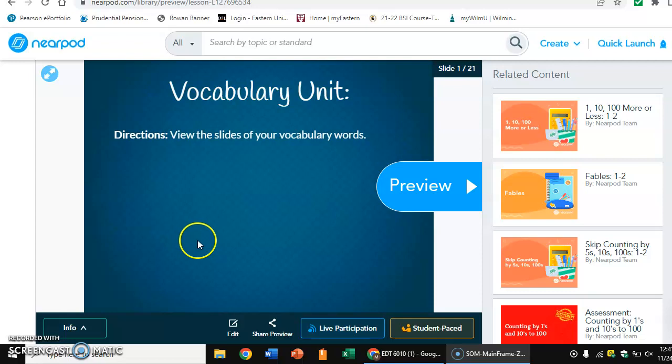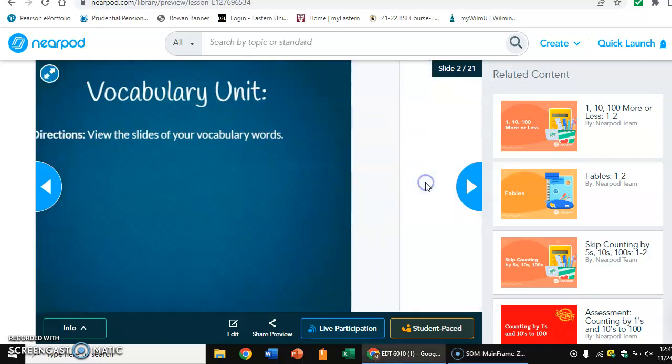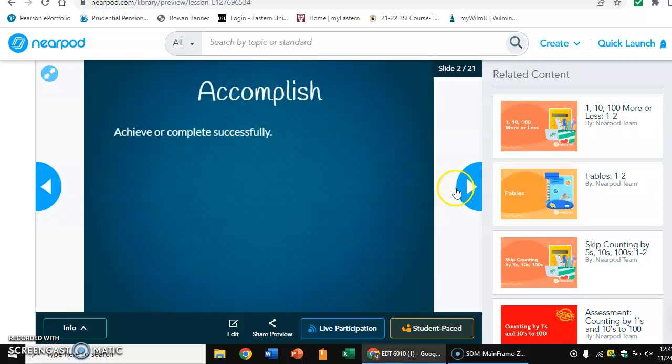Tenuto, and today I'm going to go over the Nearpod activity that I have for you to do. It features three things, but before I get to it, let's just view the directions, okay? So the directions say view the slides of your vocabulary words, okay? So what you'll do is you'll view the slides, and it's going to feature 8 of your vocabulary words, okay?